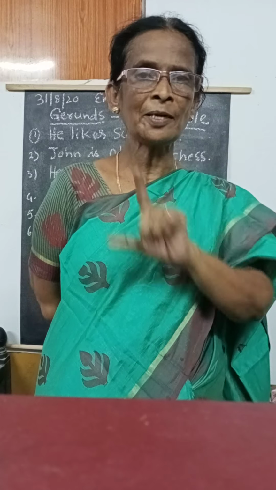So in the tenses we have three types: regular and irregular. I told you. Okay, ma'am? So regular and irregular verbs. But here we are going to know what is the gerund and what is the participle. For the present participle we are adding ing to the verb. That is the present participle.